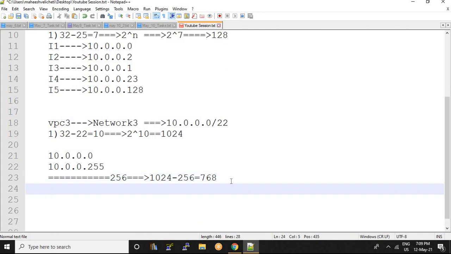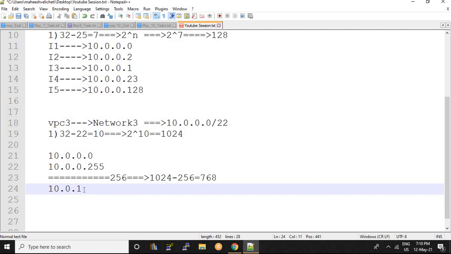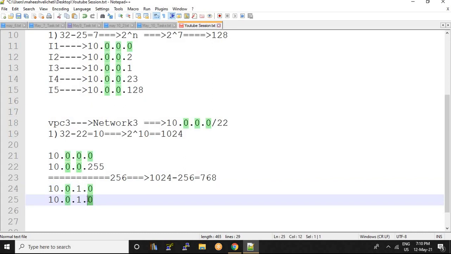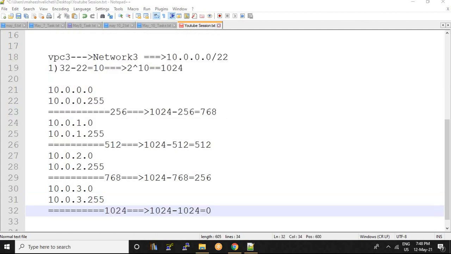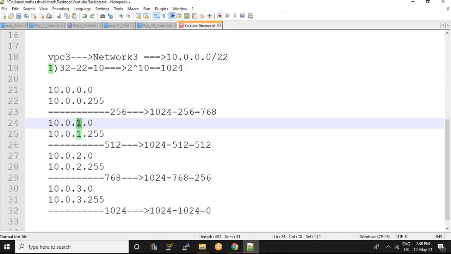So it starts from 10.0.0.0. This series has completed from 0 to 255 and it goes to the next step. So 10.0.0 has completed, so it starts from 10.0.1.0, and this series also completes. The first step is done, and the second step starts from the series of 1, so 1.0 to 1.255.